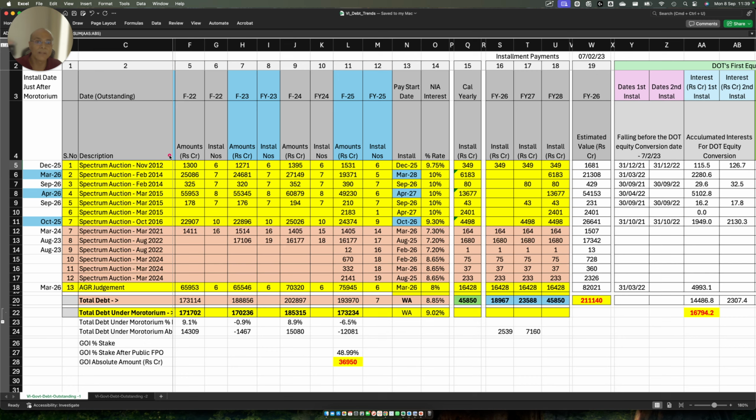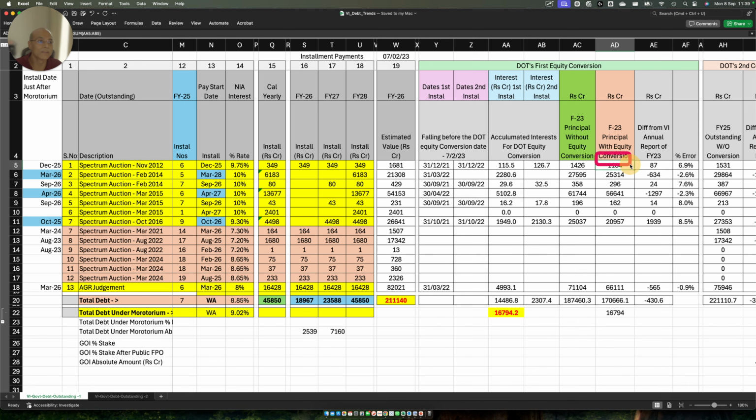You see that FY22 was 1300 and this number that I am getting is 1184. So this number is lower than what I should ideally have got if no equity conversion took place. So the principal actually got lowered because of the interest conversion here.